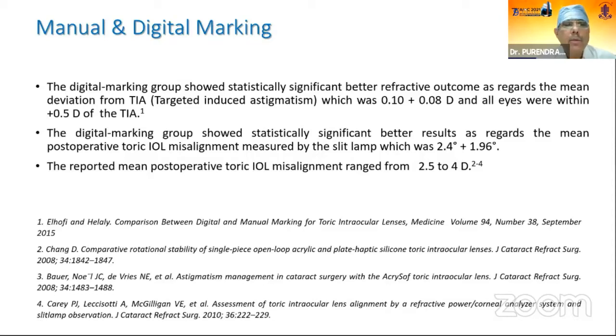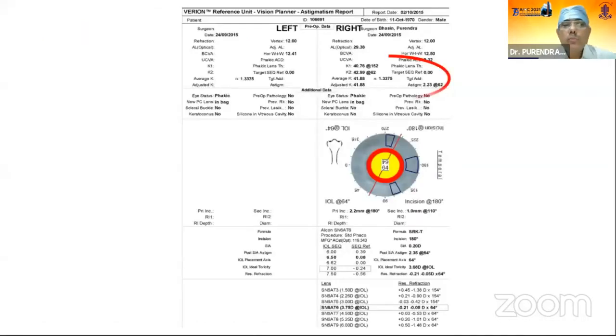The digital marking group also showed statistically significant better results as regards the mean post-operative toric IOL misalignment measured by the slit lamp, which was 2.4 degrees plus or minus 1.96 degrees. The reported mean post-operative toric IOL misalignment ranged from 2.5 to 4 degrees. So this was the difference.